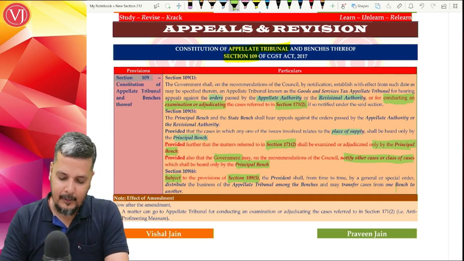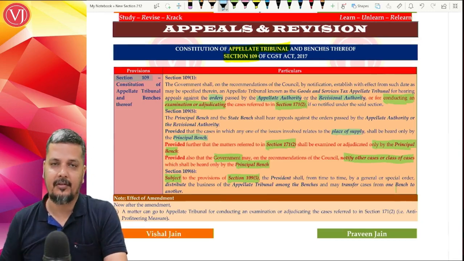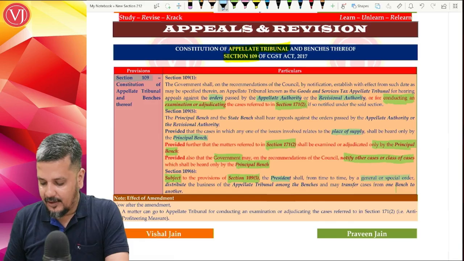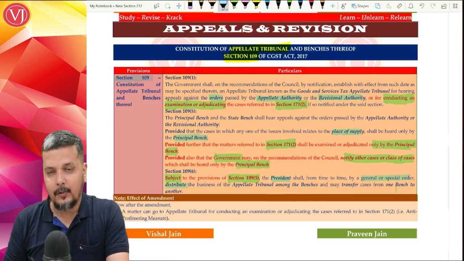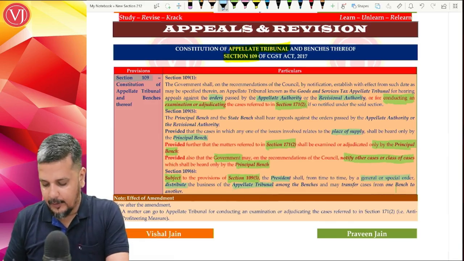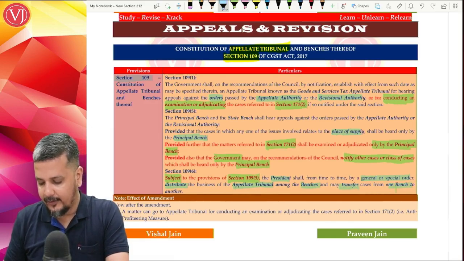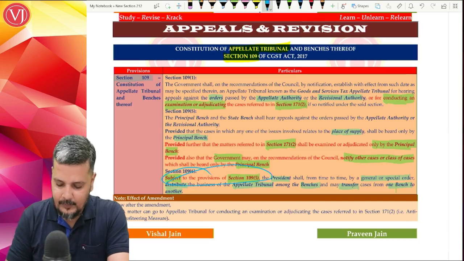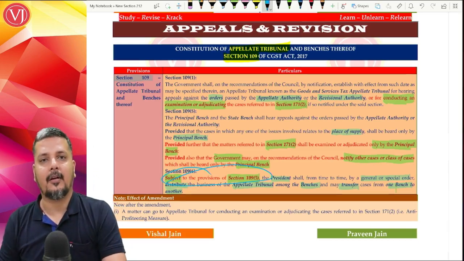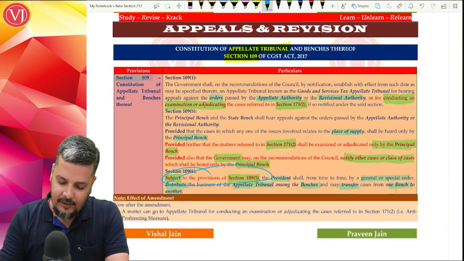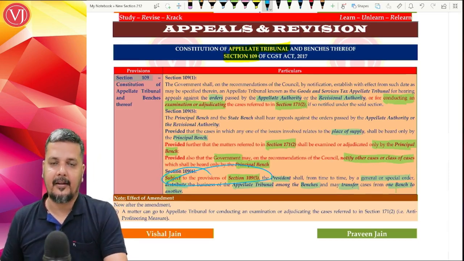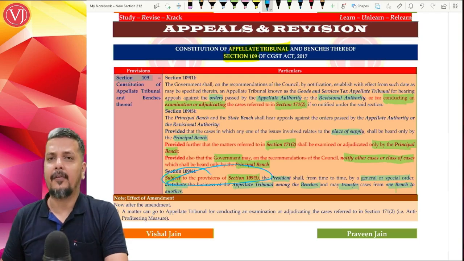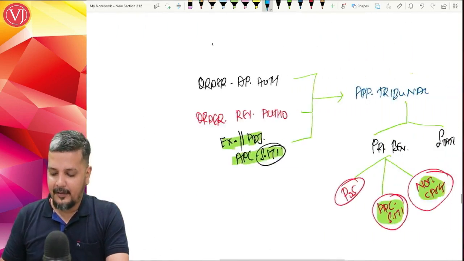Now, what is this provision in fact? This provision, section 109 subsection 6, tells that President, by general or special order, distribute the business of appellate tribunal among the benches and transfer the case from one bench to another bench. But this is now subject to section 109 subsection 5, which effectively means that there cannot be any transfer of cases of principal bench cases.